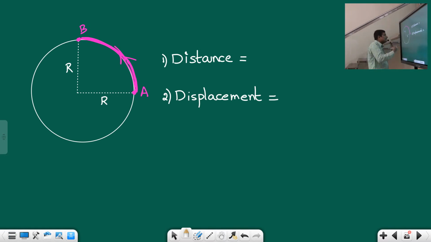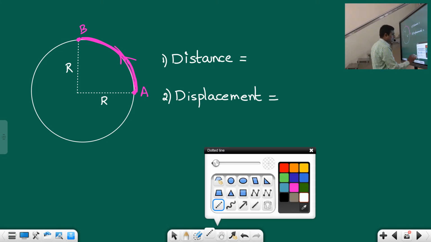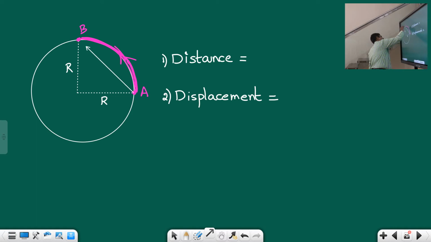Here the body is not traveling along the displacement, it is actually traveling along the circular path, but there is a displacement, a shortest path. Correct or not, students? This is the shortest path.